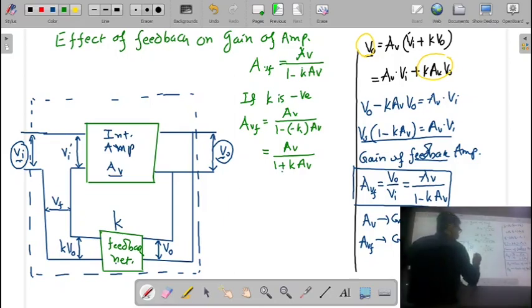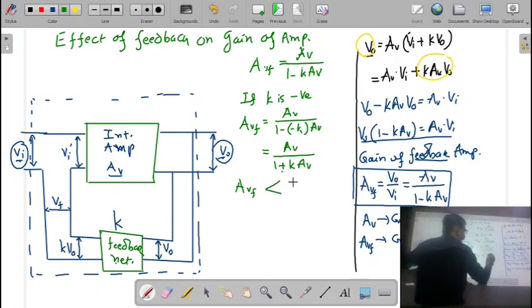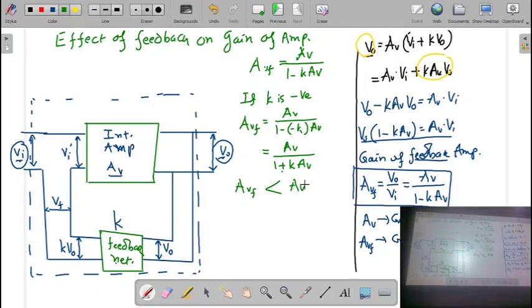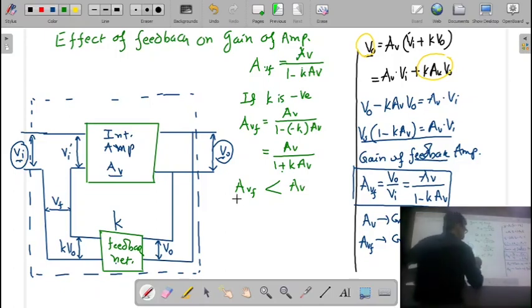So here if we calculate, the gain of the amplifier with feedback will always be less than the original gain of the amplifier. So this is called negative feedback because the gain of the amplifier is decreasing.